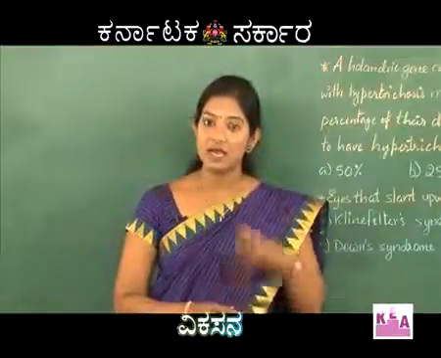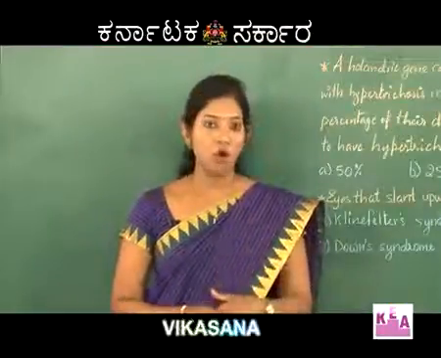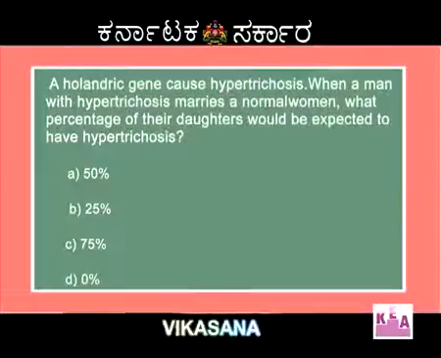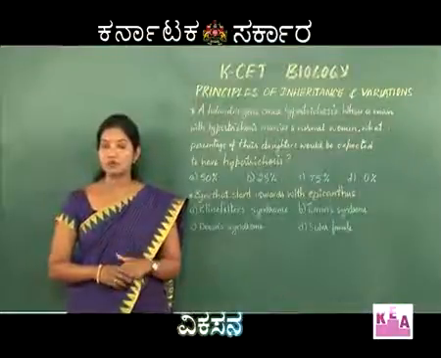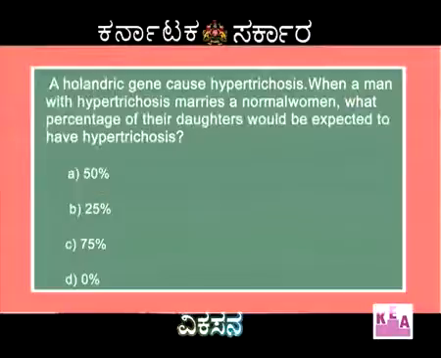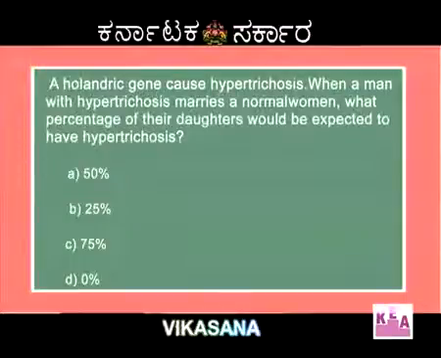Holandric gene is a gene which is present on the Y chromosome. Okay? So, it will be present only in the case of males, not in the case of females. So, if you see the options, they are 50%, 25%, 75% and 0%.